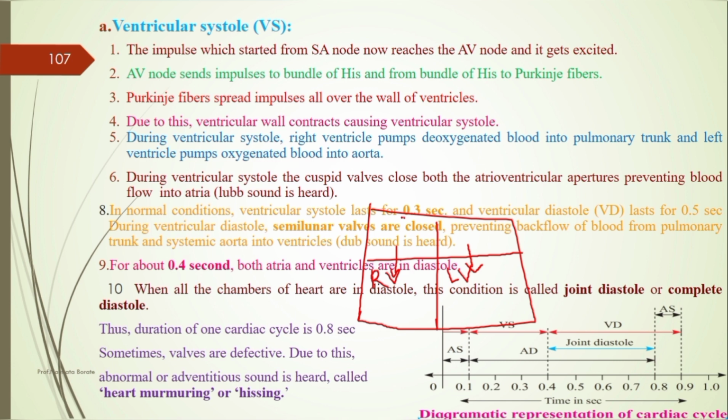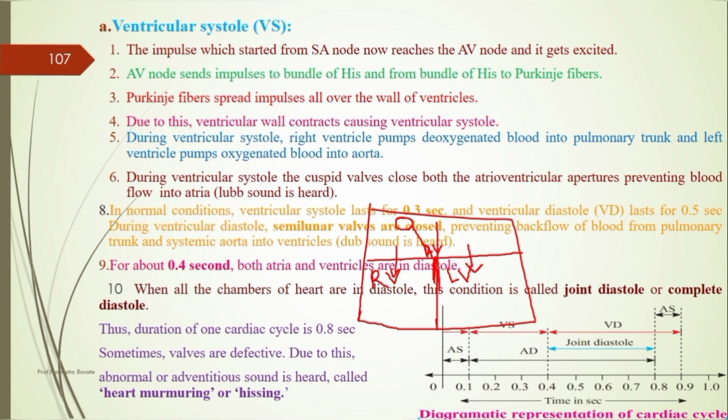The impulses which start from the SA node, where do they go? Yes, definitely, they reach up to the AV node, that is the atrioventricular node. This AV node gets excited and sends the impulses to which part?